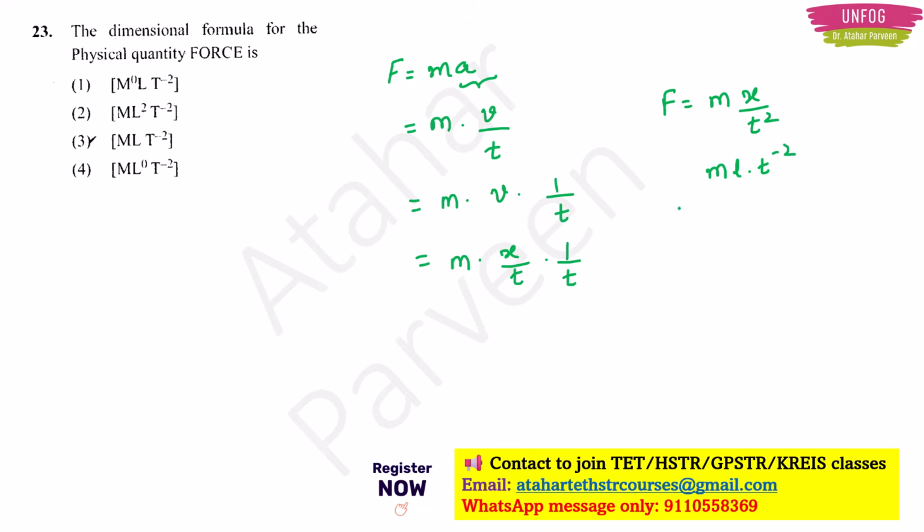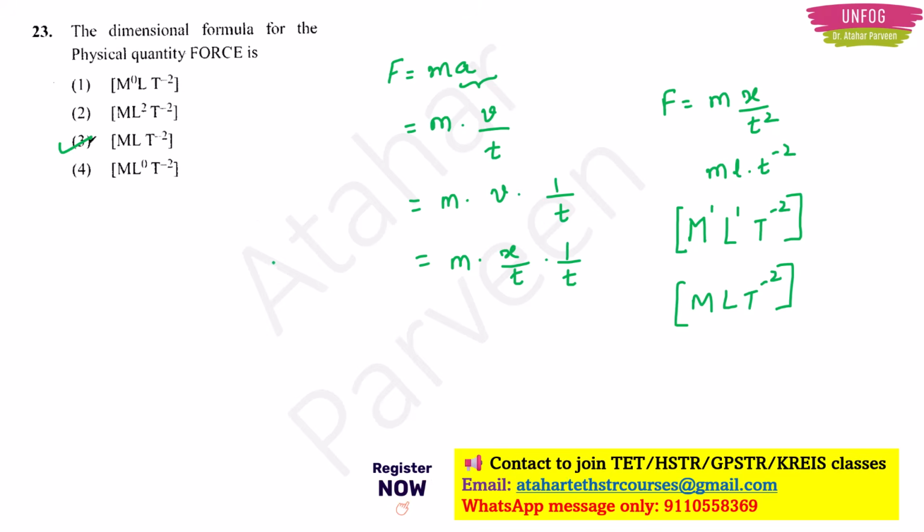How do we actually portray it? We write it in a square bracket with capital letters, right? M to the 1, L to the 1, T to the minus 2. So 1 we don't need to mention, we directly write like this, M L T to the minus 2 is for force, right? So option 3 will be the correct answer here.